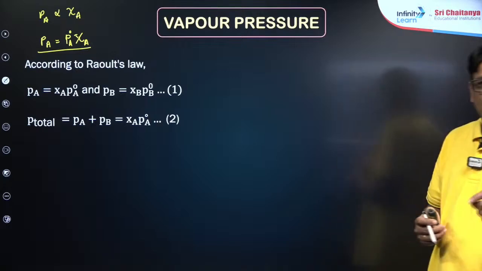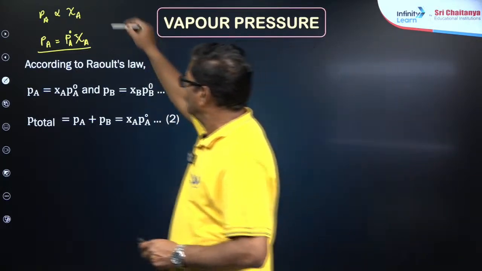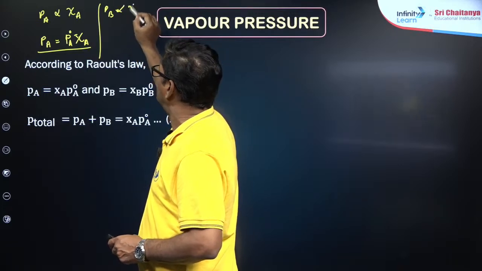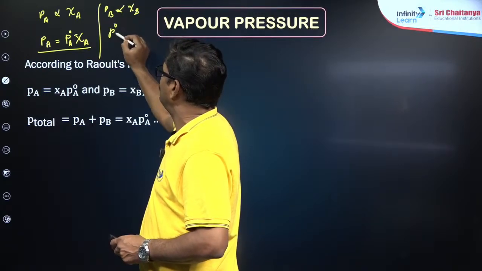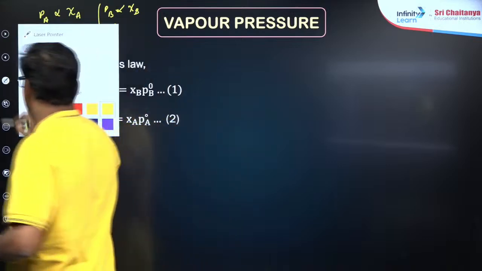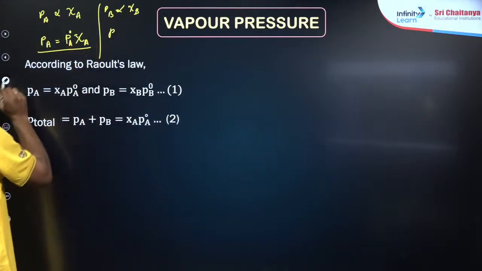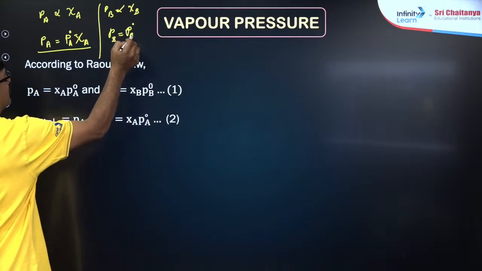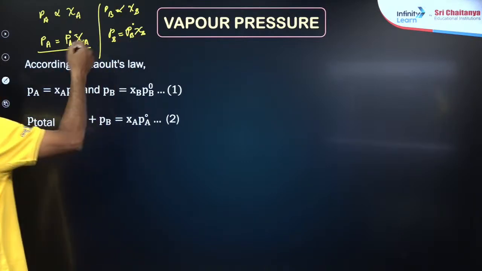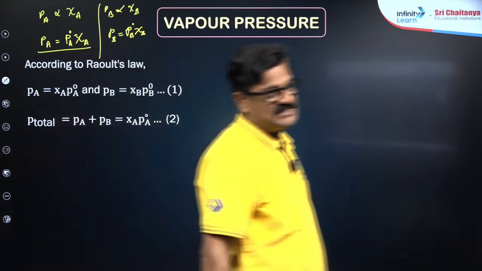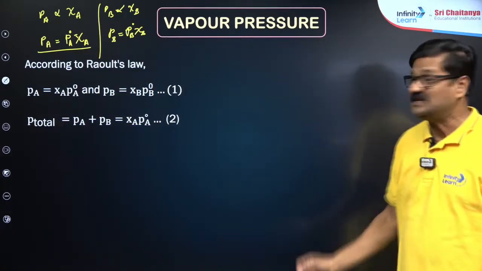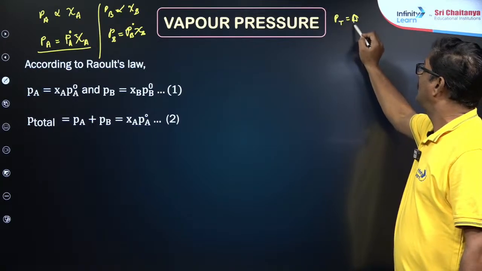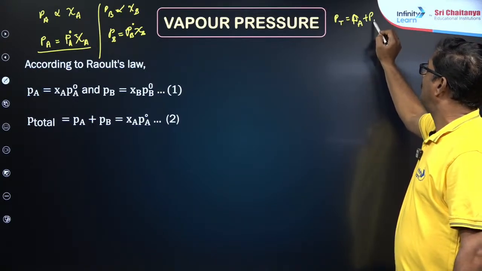Pb is directly proportional to the mole fraction of B, so Pb is equal to P naught B times mole fraction of B. When A and B are mixed, P total is equal to Pa plus Pb.